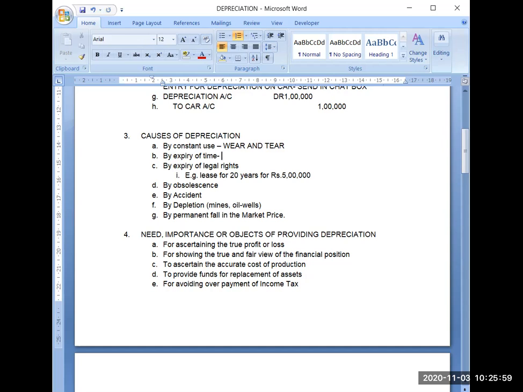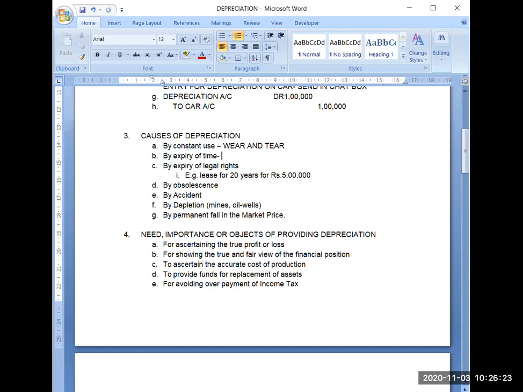Even if you want to sell that mine right to someone else, you will not get the full amount back because you have taken the advantage of that mine. So in the case of mines and oil wells, whatever you have taken out of that mine or oil well will be a cause of depreciation of that value.